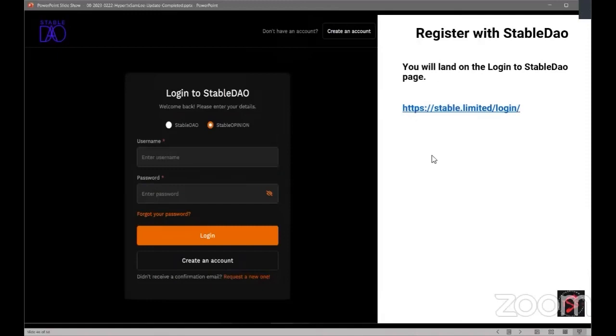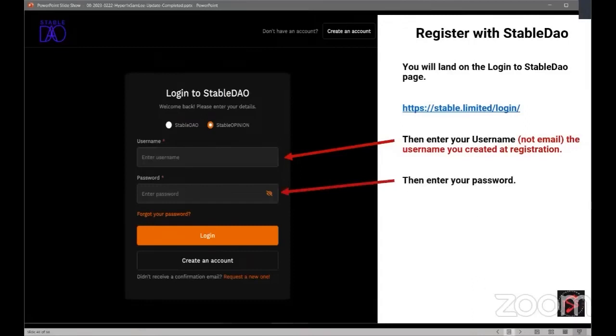If you don't, or let's say you had to do something, ran away and came back to your computer and it's not there, you can always go to this URL, stable.limited/login. Then you're going to put in your username, not your email. Your username is the one that you created when you did the registration. Then enter your password and click on the orange login button.